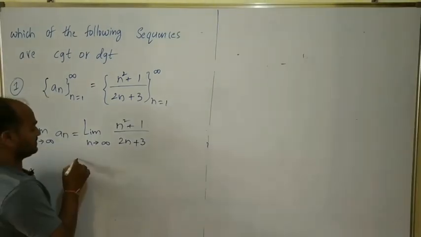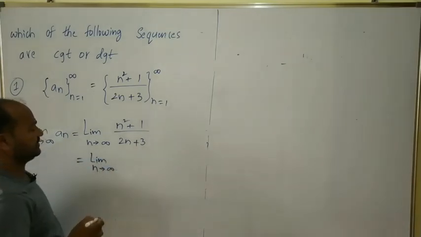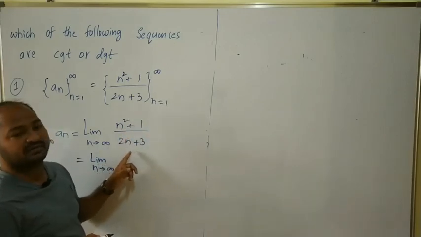Limit n tends to infinity. Here the highest power in the numerator is n square, and the highest power in the denominator is n.